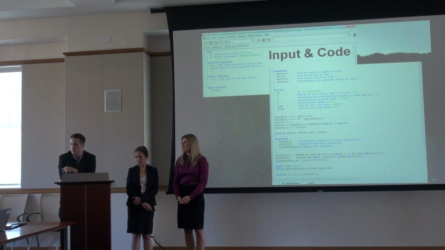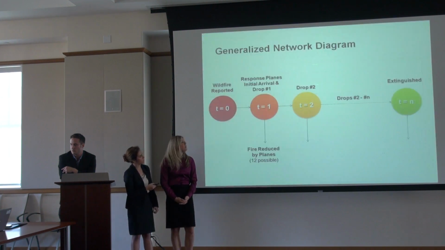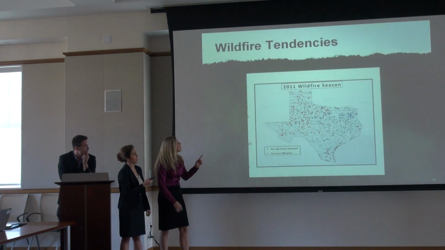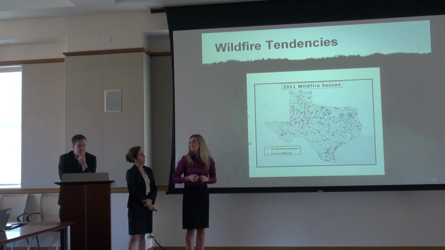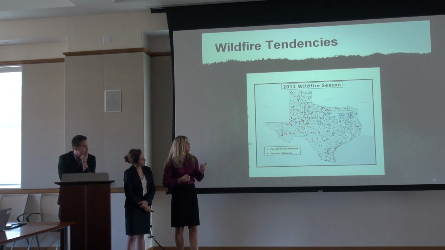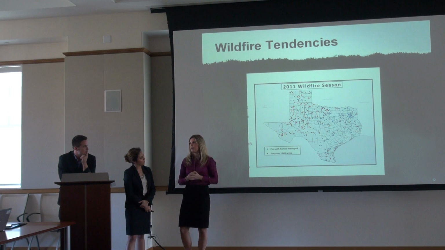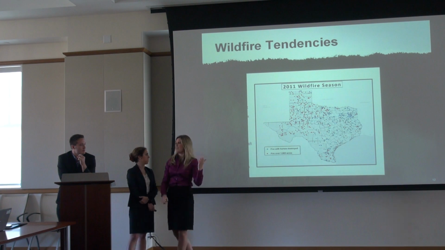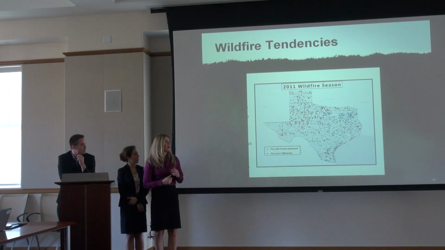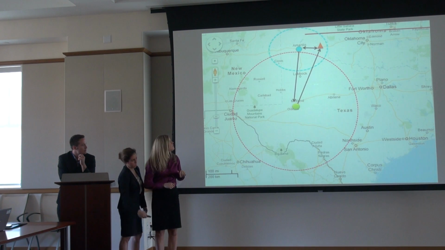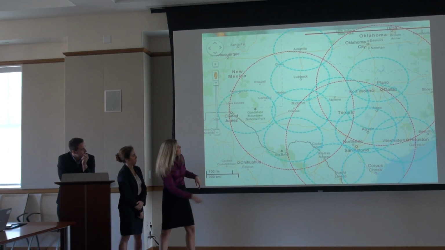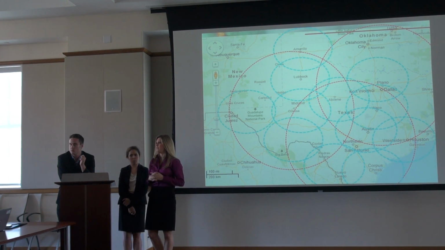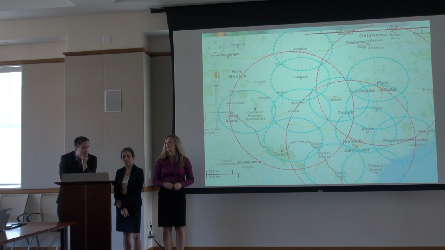That map that you had with the red and the blue dots on it, the 2011 fire statistics? Yeah, well, that was just 2011. That was used to help choose. If you looked at a lot of maps, not just 2011, a lot of fires are in this region right here. This was just an easy visual to use. That's why, if you go down one more, there's a lot of overlap here, because we wanted to make sure that the time was definitely reduced over there, because that's where there's a heavy amount of wildfires.